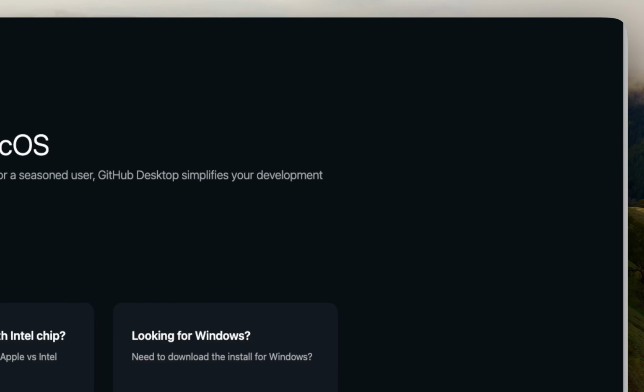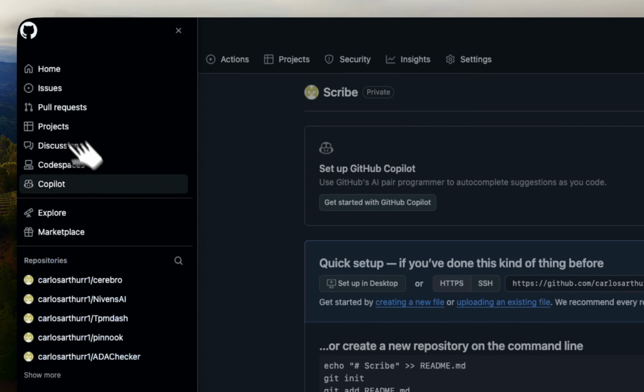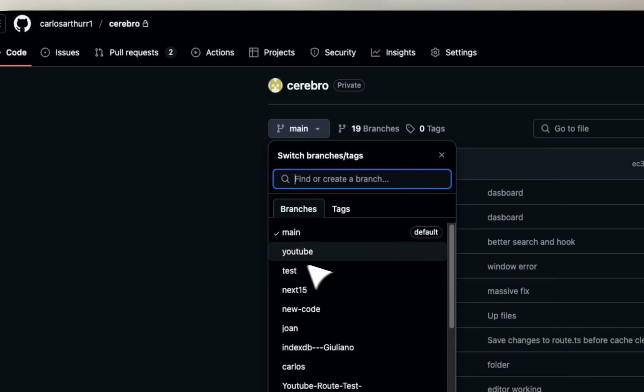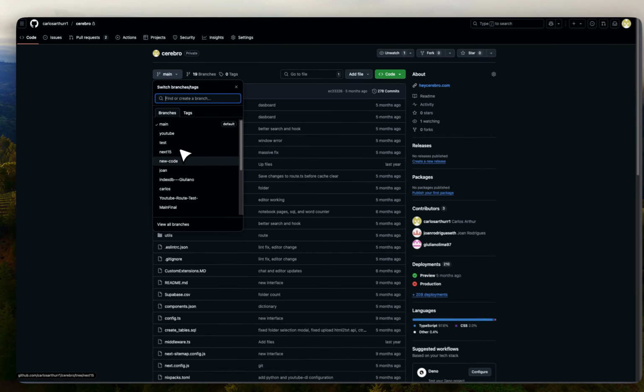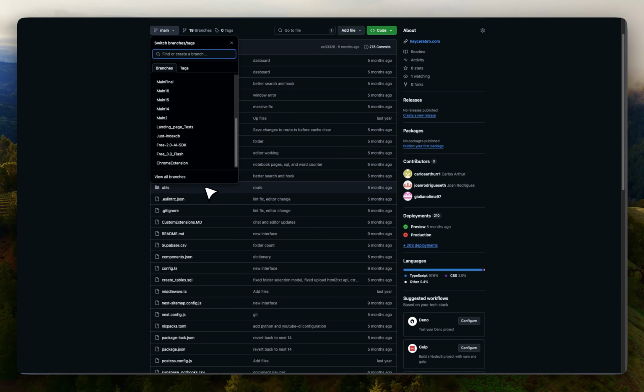For those that don't understand what Git is, if I go over to Cerebro, Git allows you to create version control of everything that you do. For example, all of these branches are just tests that we've done in the code without affecting the main code. That's useful, because if you write code that has a bug, you can just revert back.